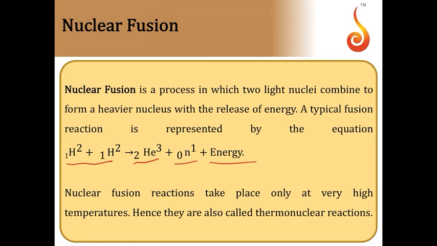Nuclear fusion takes place only at very high temperature, so they are thermonuclear reactions. Right now they are taking place in stars. The energy production mechanism in stars is due to thermonuclear fusion reactions.